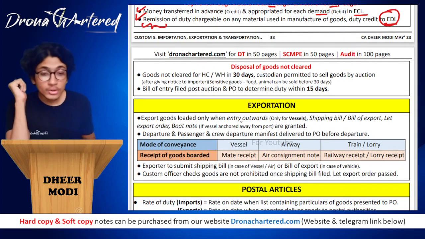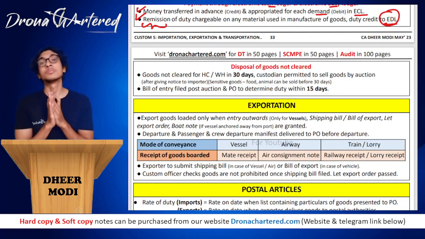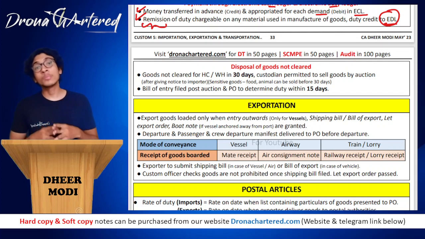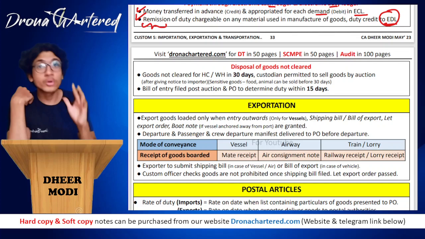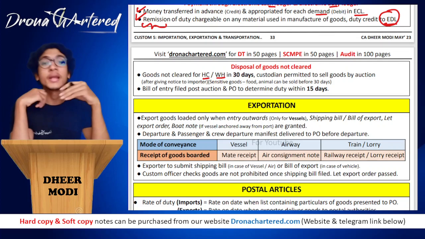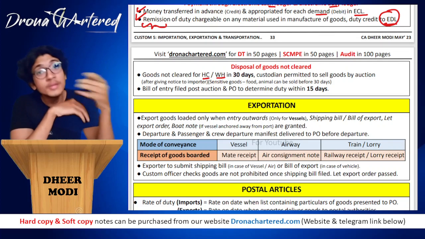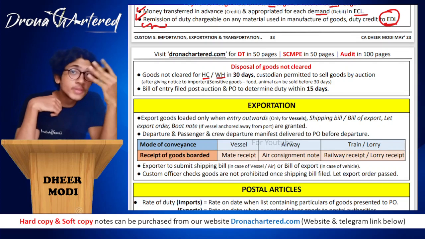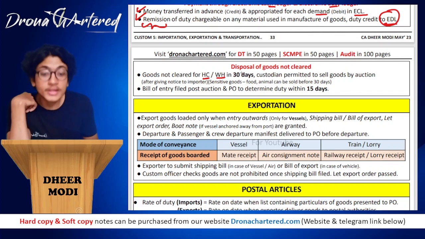Okay. Next is your disposal of goods not cleared. If the goods have not been cleared for home consumption and they are still in the custody of the custodian, some days have been specified after which they will get rid of these goods. If the goods are not cleared for home consumption or for warehouse, that means they are still lying at the port and neither have they been warehoused in a custom warehouse, nor have they been cleared for home consumption, there is a period of 30 days.